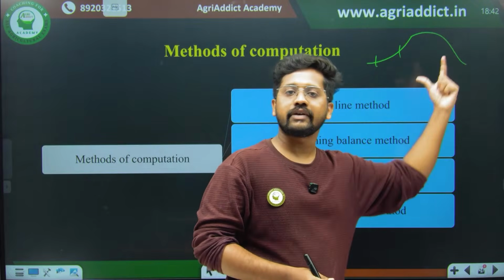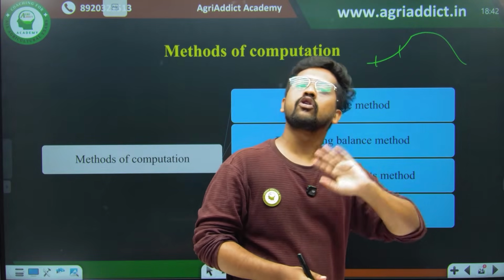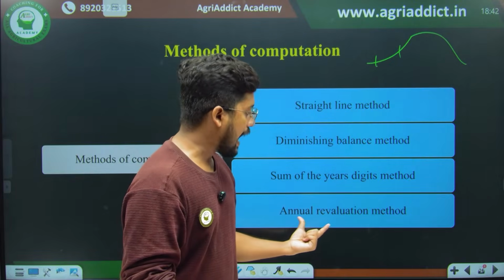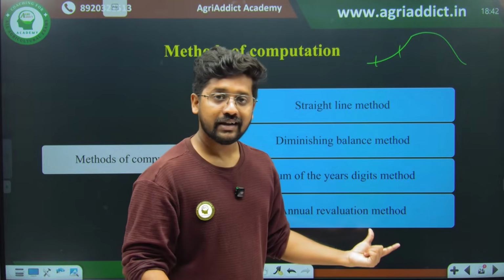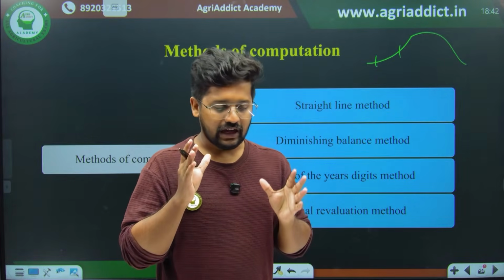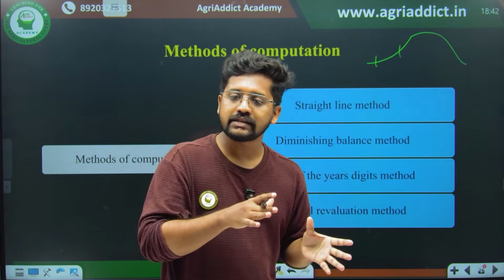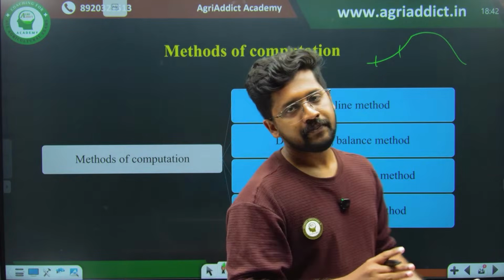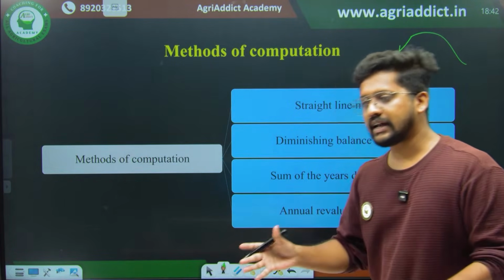So for such kinds of assets where the value is changing over the period of time, for example livestock, we will be using the annual revaluation method. Because if we check the value from the beginning to the end, we can find out whether the value has increased, appreciated or depreciated. For such kinds of assets we will be using the annual revaluation method.